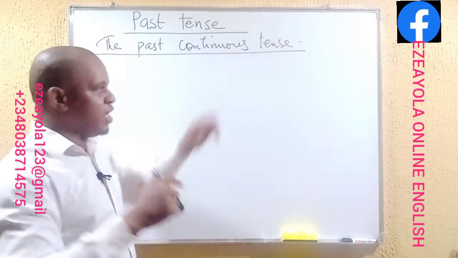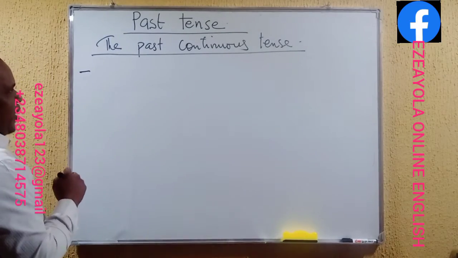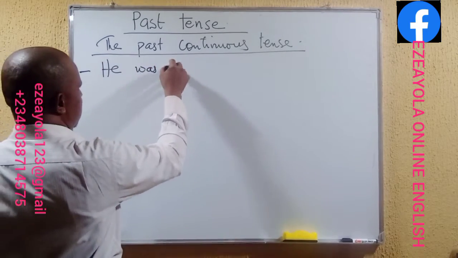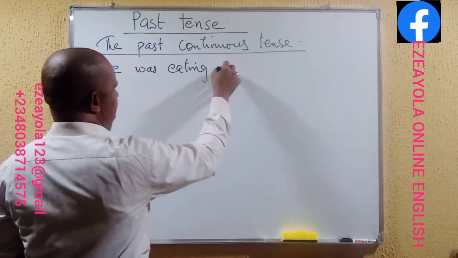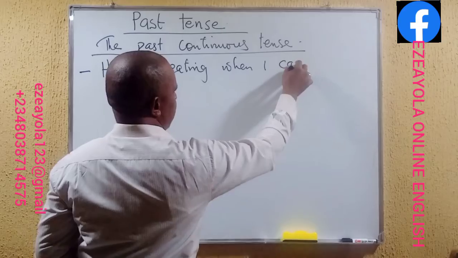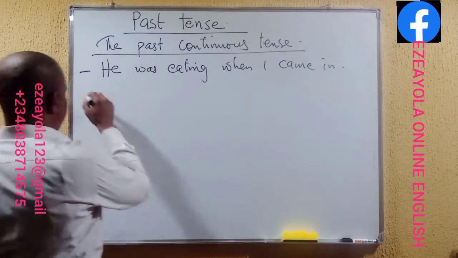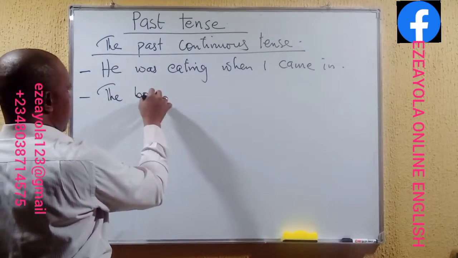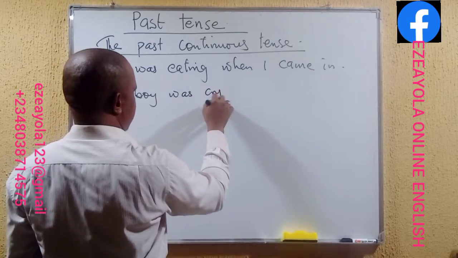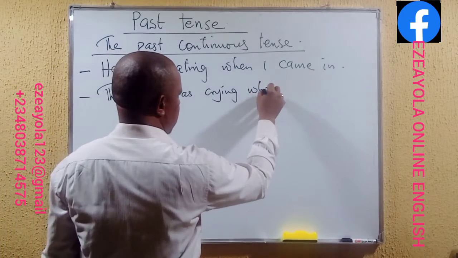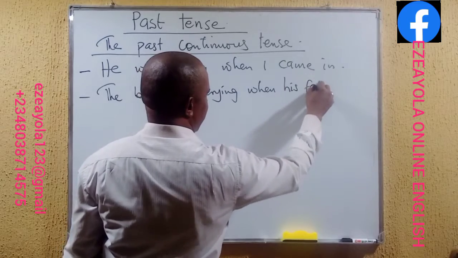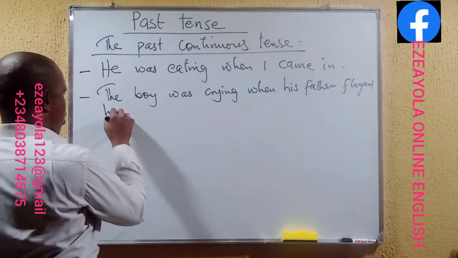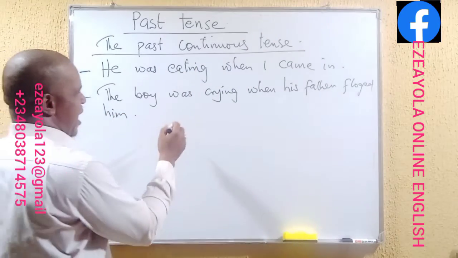That's the continuous. Example, we could say something like this: He was eating when I came in. Number two, we could also say, the boy was crying when his father flogged him.